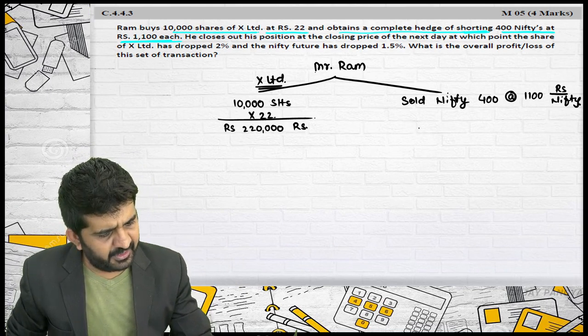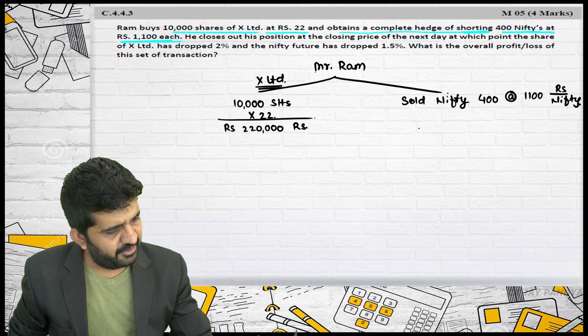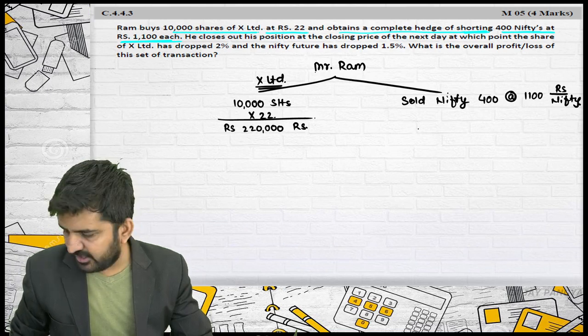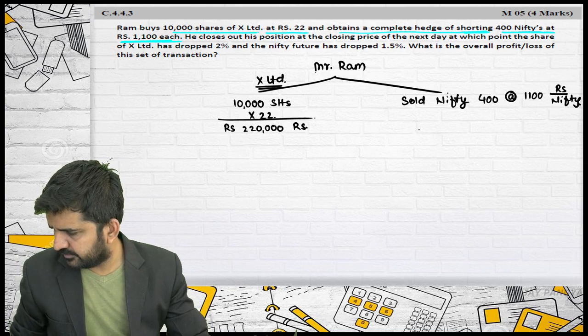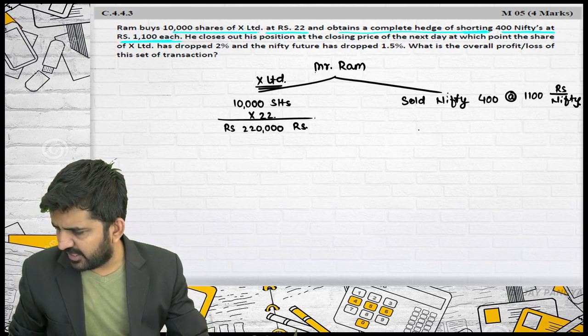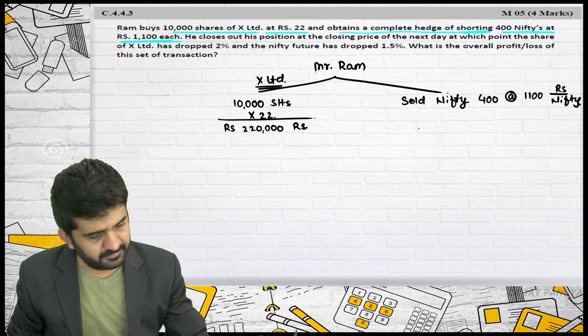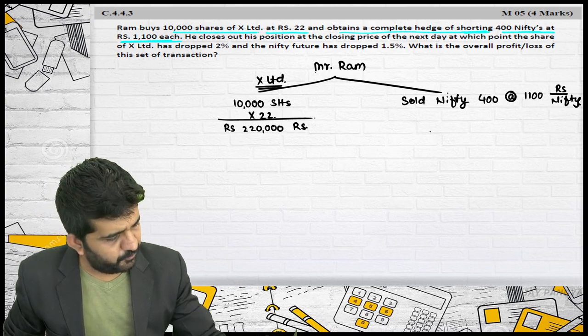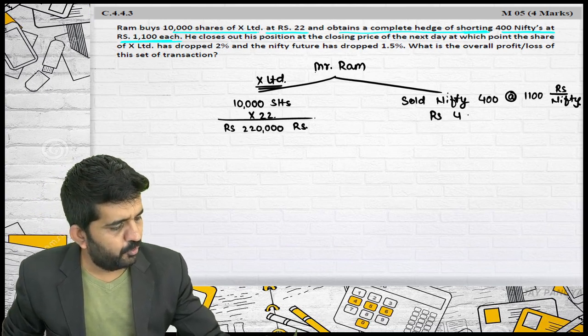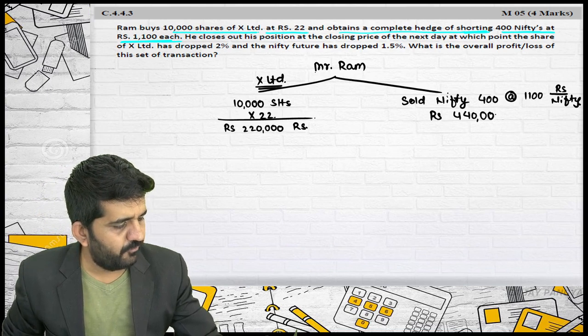400 Nifty at the rate of rupees 1100. Is it 4,20,000? 4,40,000. Yes, alright. It is 4,40,000.